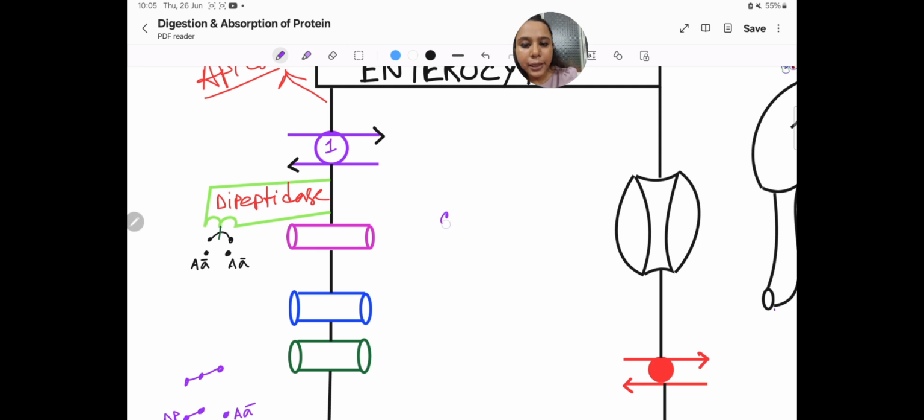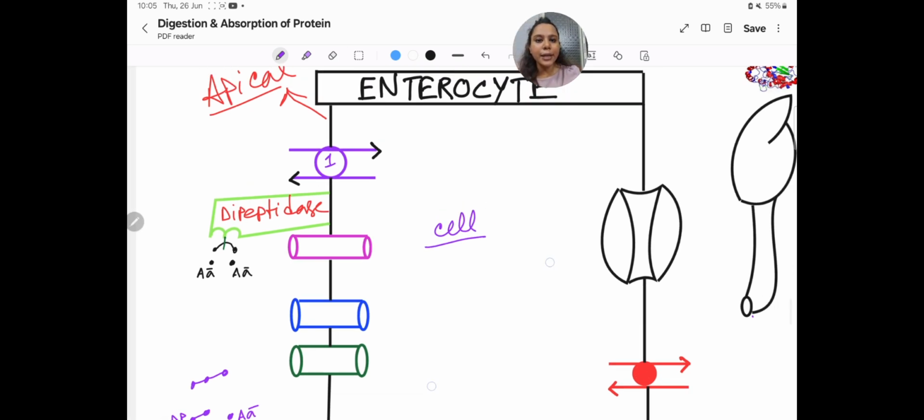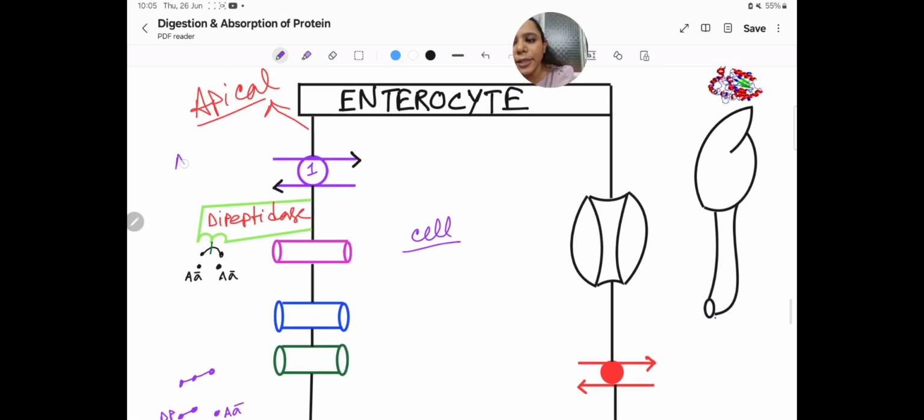If this is a cell, outside of the cell Na plus is high, and within the cell H plus is high. So Na plus will try to enter the enterocyte, and H plus leaves the enterocyte.